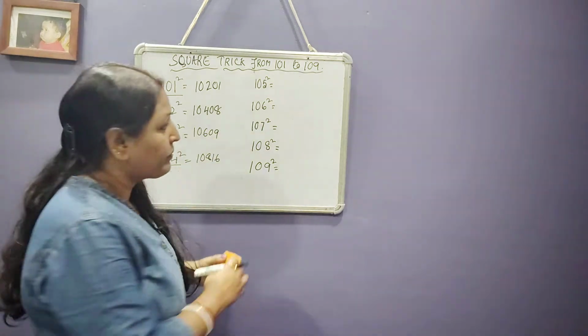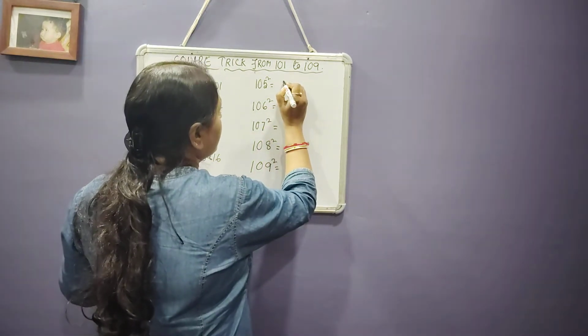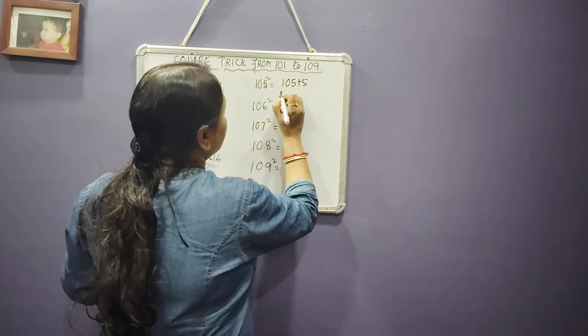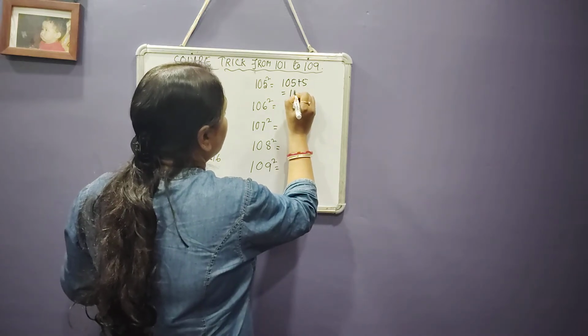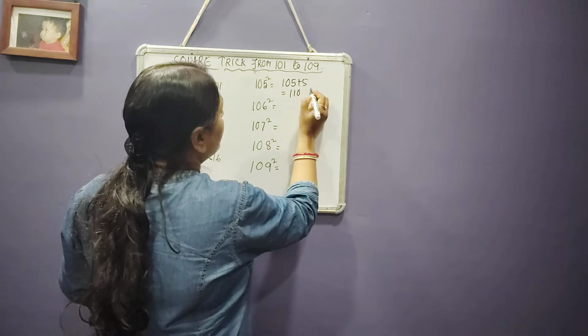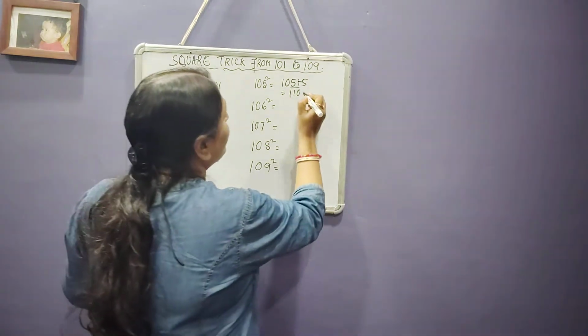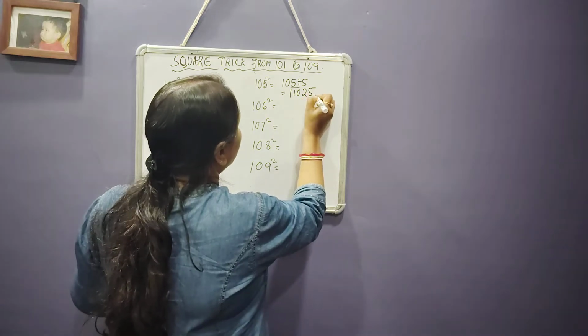Now this one, 105. What is the trick? 105 plus 5, so it is 110. And the square of 5 is 25. So this is the answer.